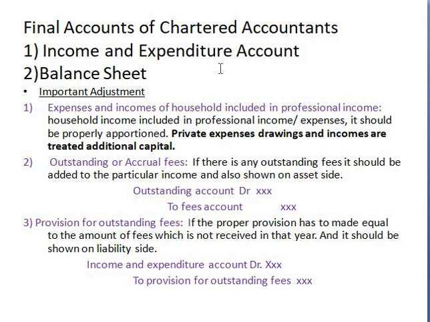You may or may not receive it, but the point is that you are going to make a provision. When you make a provision on such outstanding fees that are doubtful, those will go to the liability side. If it is only outstanding fees, that is of course an asset.